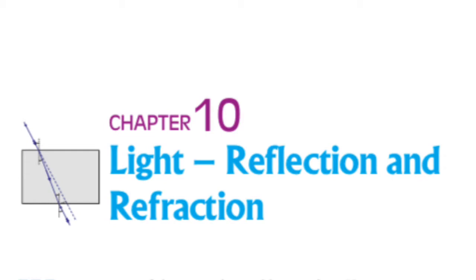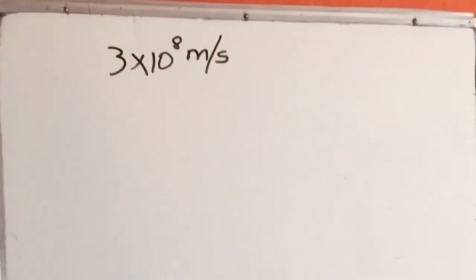Today let us learn physics chapter light, reflection and refraction. Light is a form of energy. It travels with the speed of 3 into 10 raised to 8 meter per second. Speed of light is 3 into 10 raised to 8 meter per second.